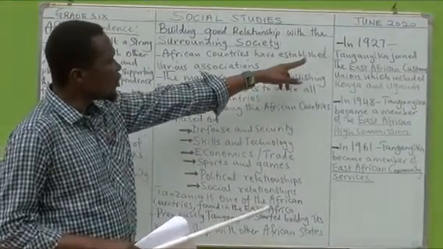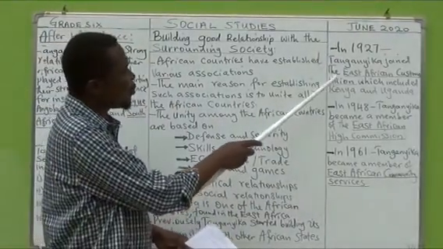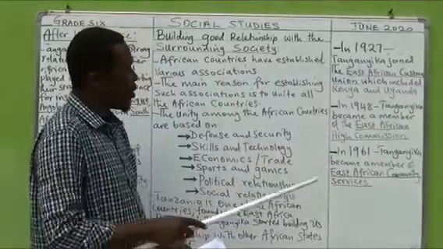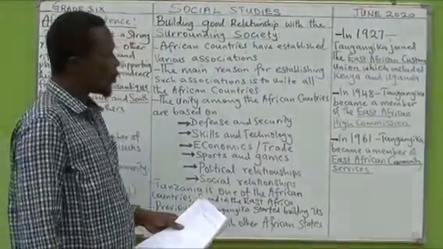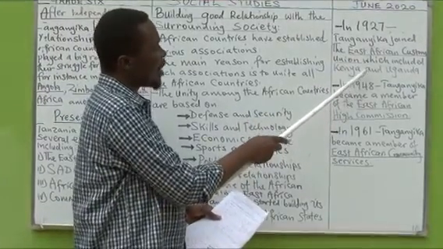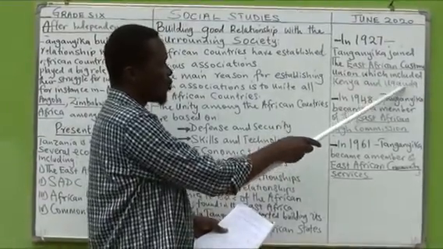In 1927, Tanganyika joined what is known as the East African Custom Union, which included Kenya and Uganda. So there were three countries: Tanganyika, Kenya, and Uganda.